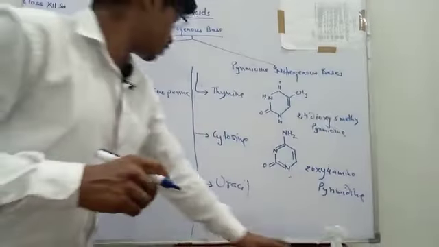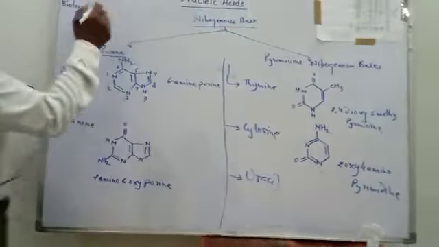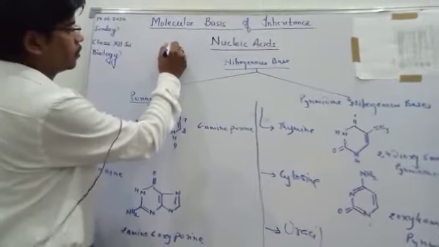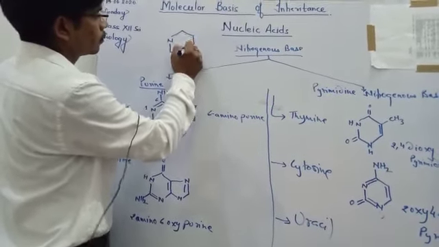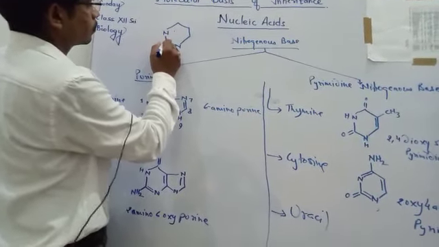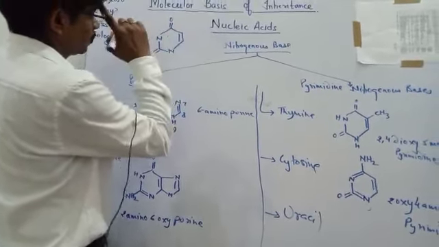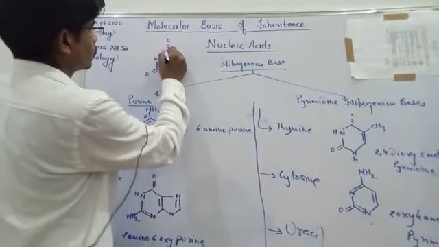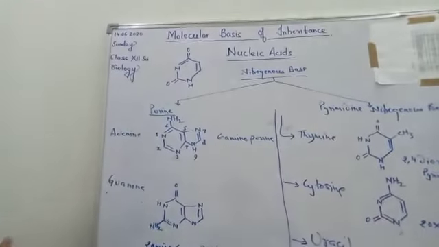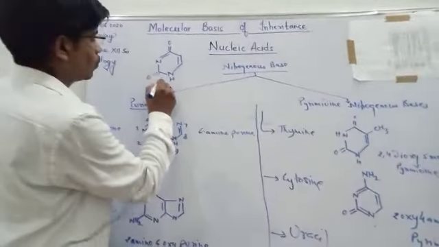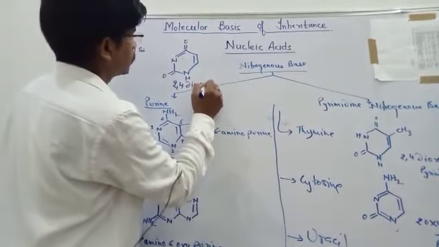Now going to draw the structure of uracil. Its IUPAC will be 2, 4 dioxy pyrimidine.